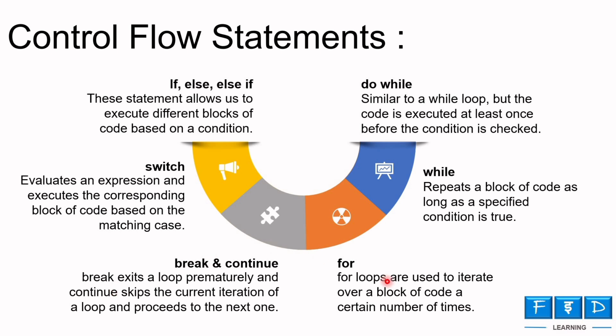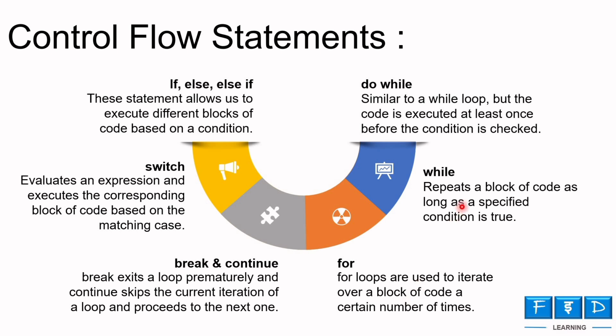So moving on, we have three looping statements: for, while, and do while, where for loops are used to iterate over a block of code a certain number of times. There are three main types of for loops in TypeScript. First is the traditional for loop, second is the for in loop, and third is the for of loop. We will explore these types through practical examples during the hands-on.